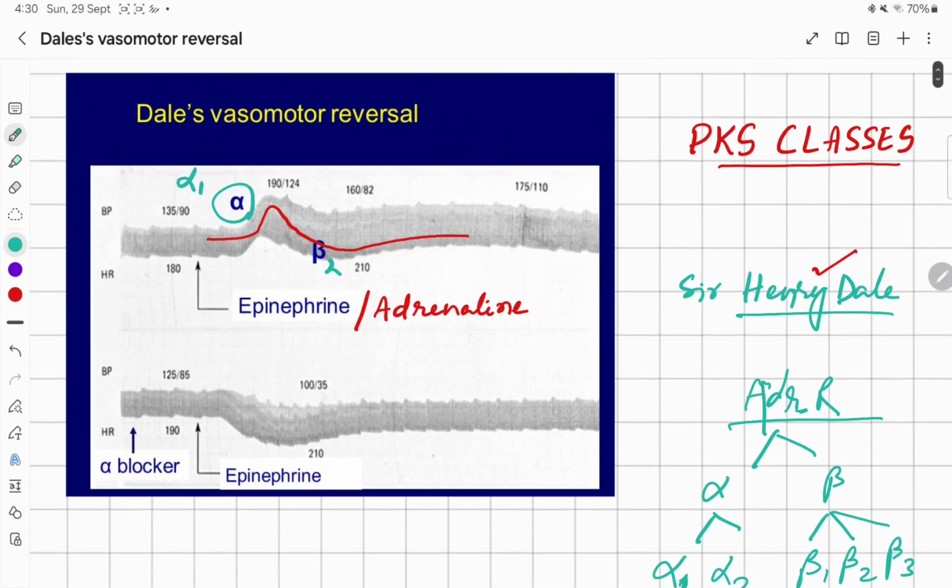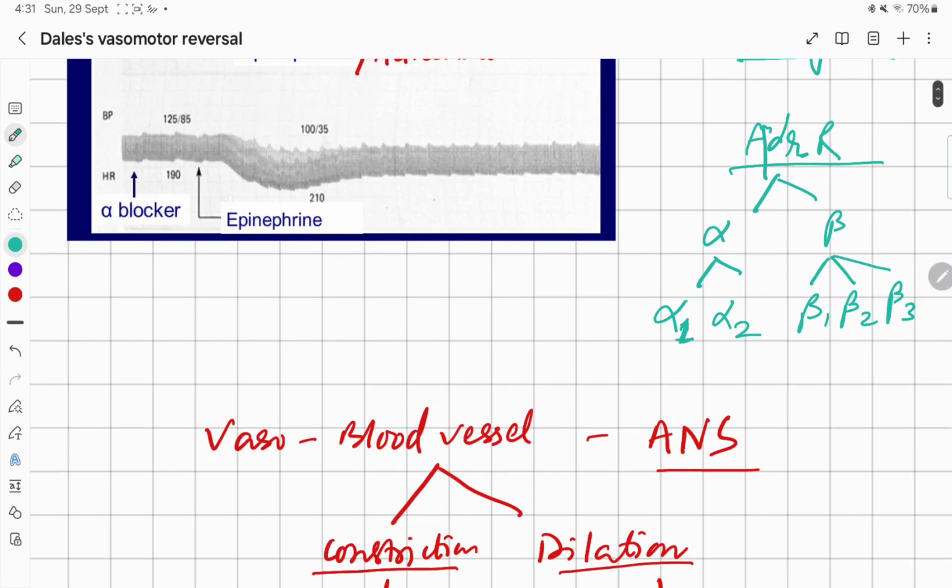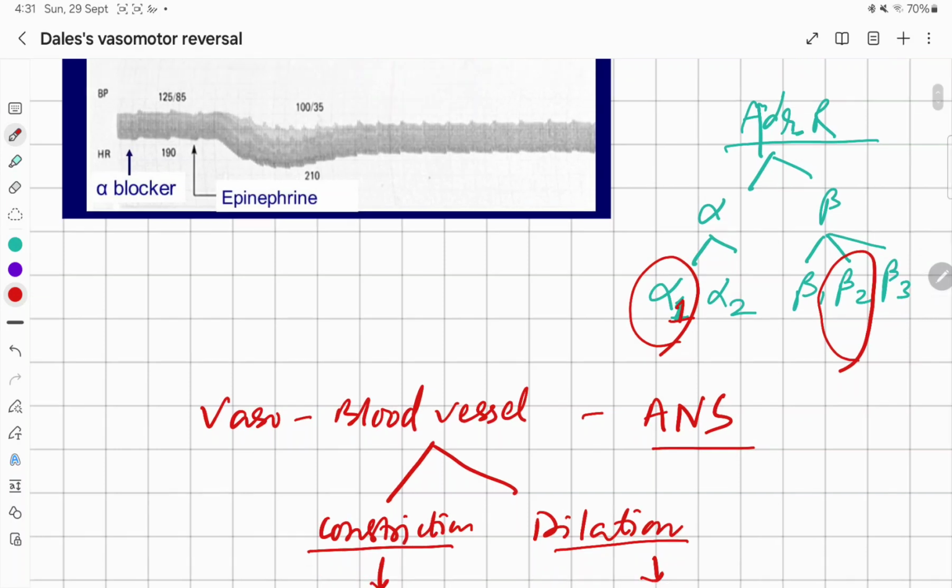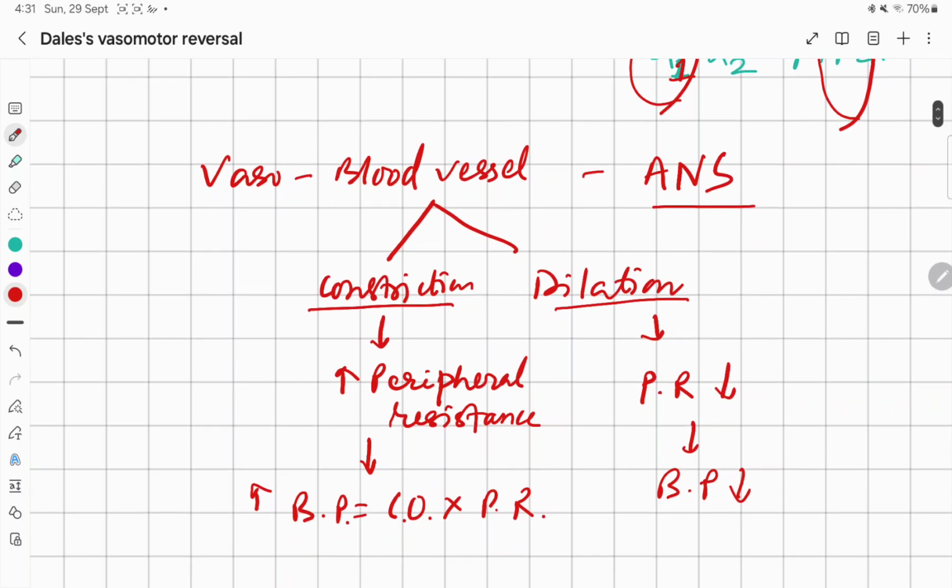So when we say vasomotor reversal, vaso means blood vessel, and in blood vessels there are two receptors: one is alpha 1 and the other is beta 2. So two adrenergic receptors, alpha 1 and beta 2, are present in blood vessels, and the vasoconstriction or vasodilatation is an autonomic nervous system action.